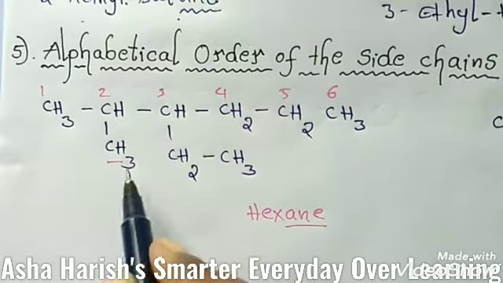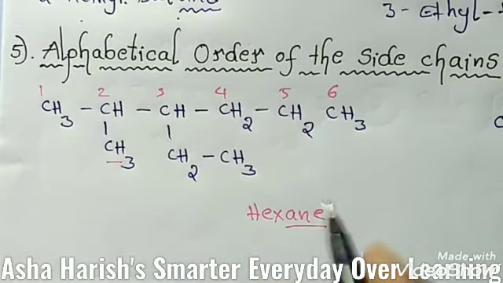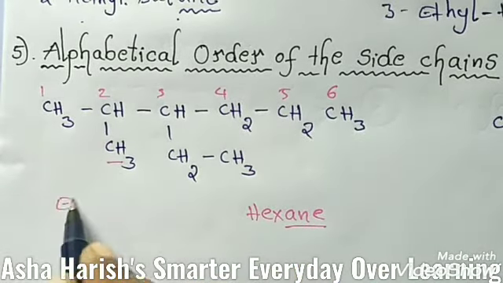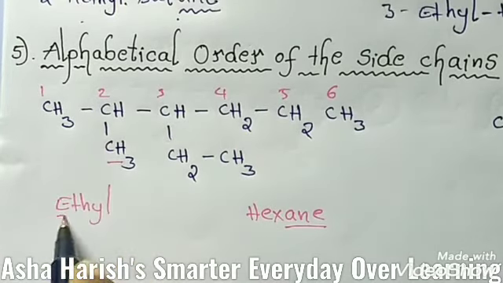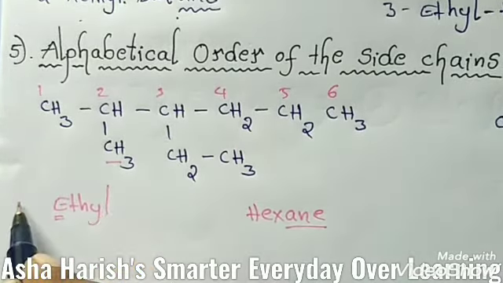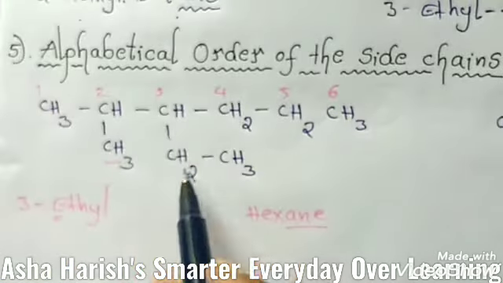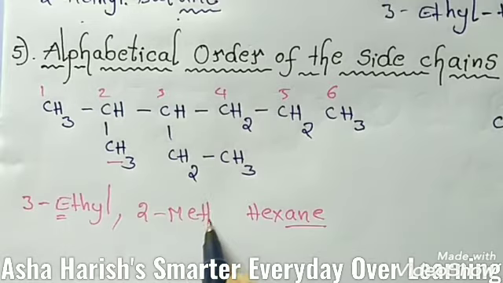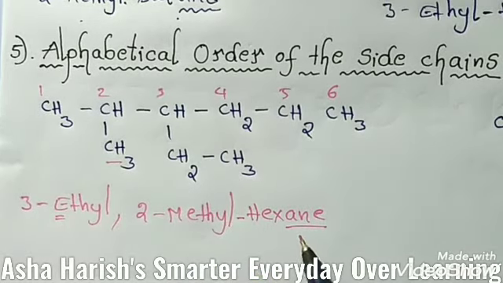Then the name should be based upon alphabetical order. Ethyl should come first, E should come first. Ethyl is at the third carbon, so 3-ethyl and 2-methyl hexane is the name of this compound, based upon alphabetical order.